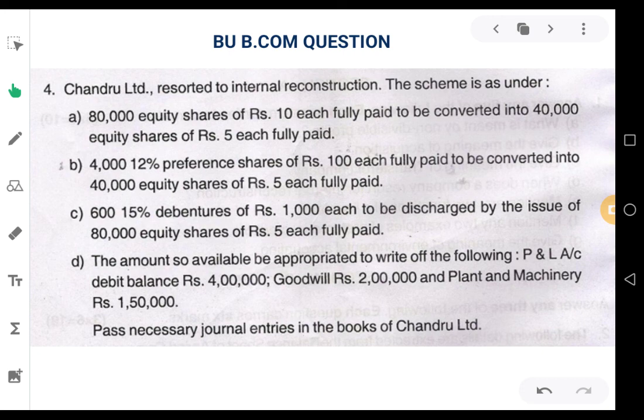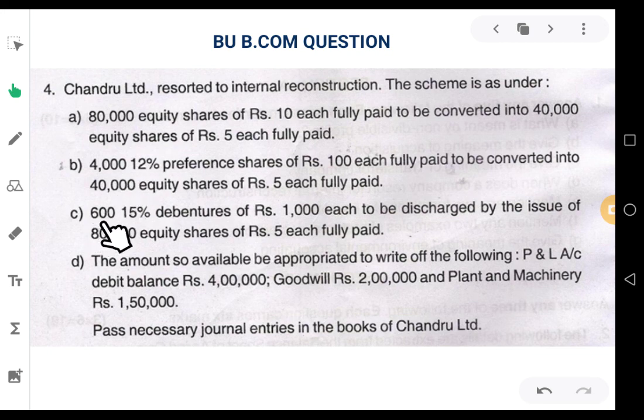So 4 lakhs rupees worth of preference share capital is converted into 2 lakhs rupees worth of equity shares. The balance 2 lakhs rupees will be sacrificed by the preference shareholders, which will be transferred to capital reduction account and will be used for the purpose of wiping out accumulated losses. That's about the second point.